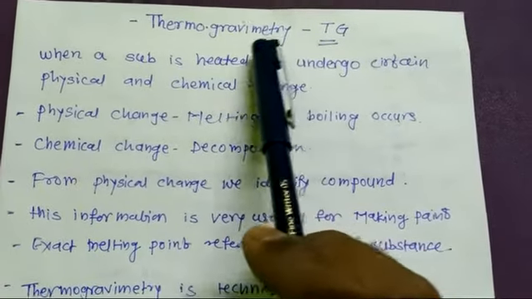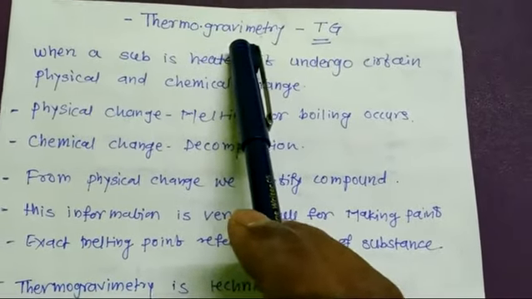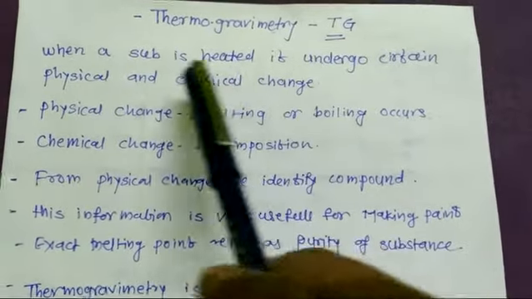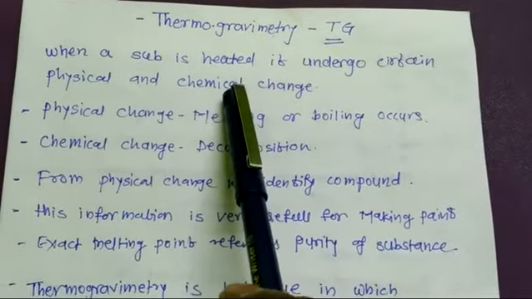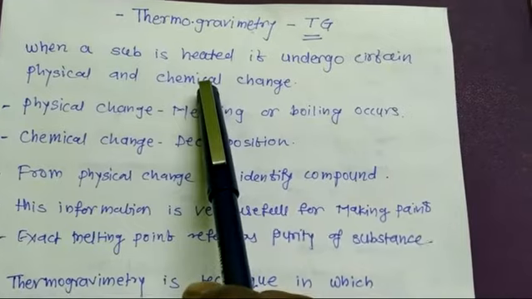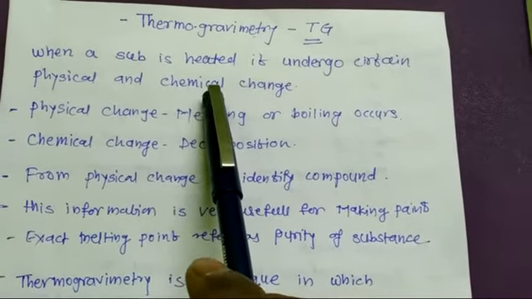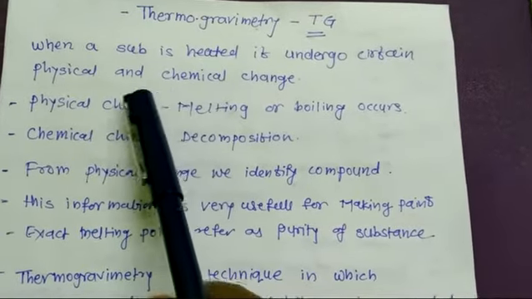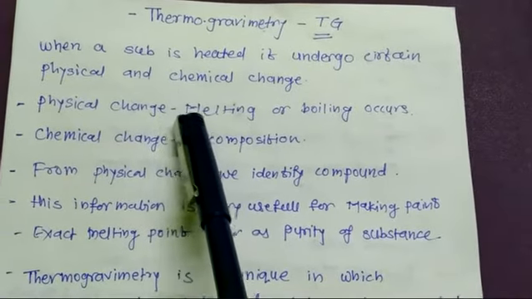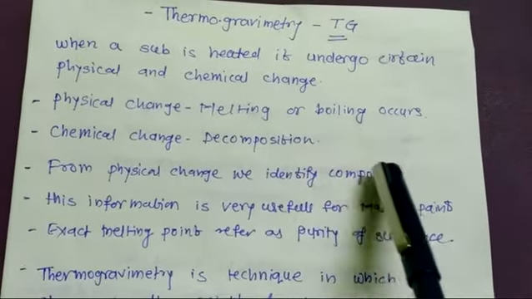of the compounds. When any substance is heated, it undergoes physical and chemical changes. So, in the practical laboratory, we take the melting point and boiling point of the substance. It is a physical change. This property is very useful, as melting point and boiling point help to identify substances.